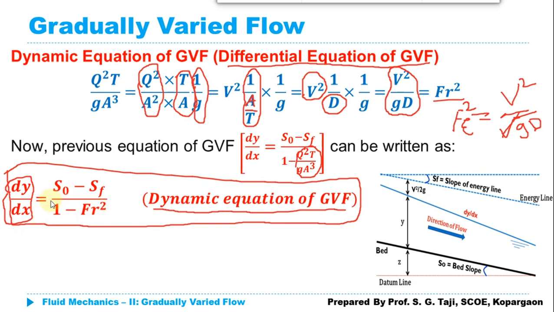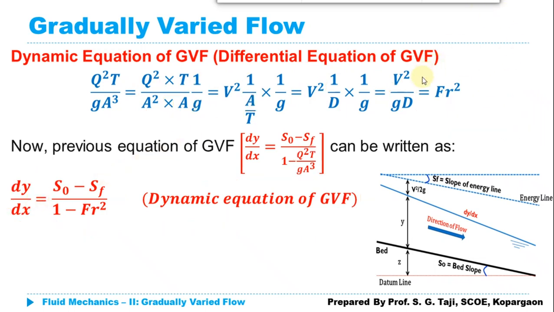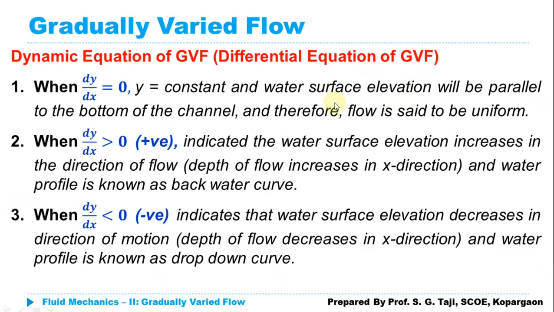By computing this dy upon dx, we may get three different values: dy upon dx may be equal to 0, greater than 0, or less than 0. So let's discuss the meaning of these three values. When dy upon dx is equal to 0, the rate of change of depth along the x direction is 0. If there is no change in depth, y is constant, and we know that the flow no longer remains gradually varied or non-uniform flow; it becomes uniform flow. So if dy upon dx is equal to 0, the flow is said to be uniform.